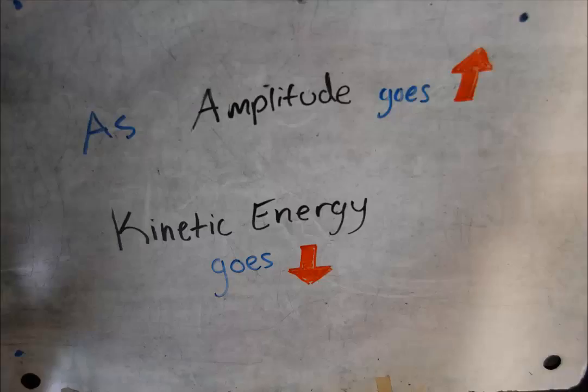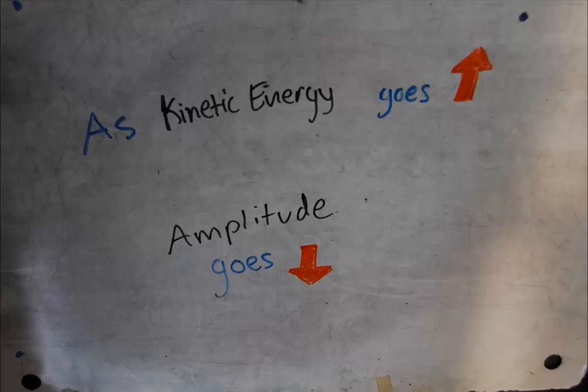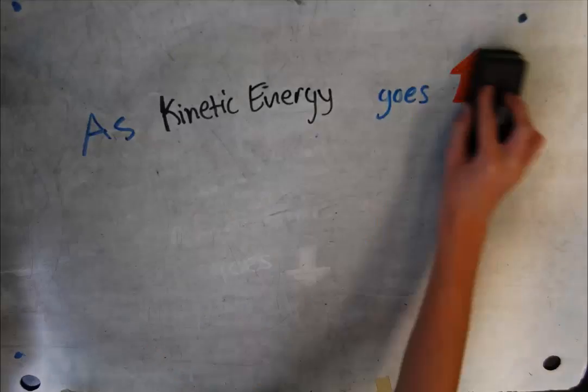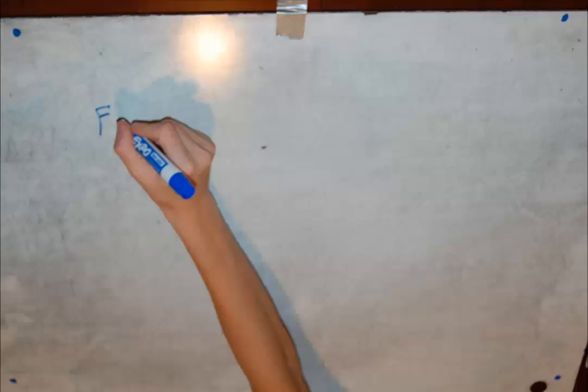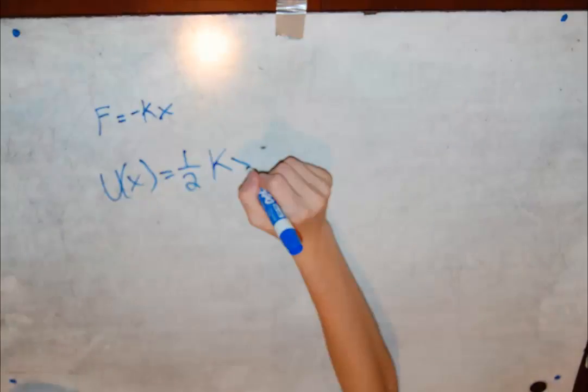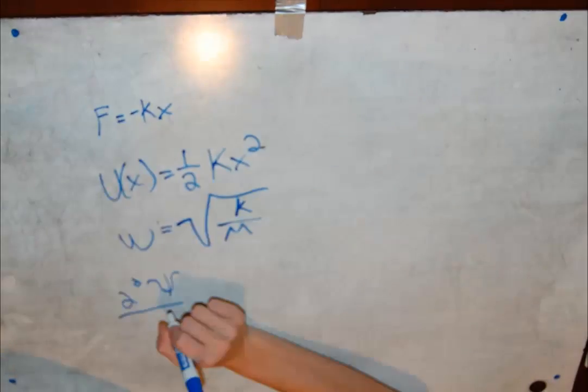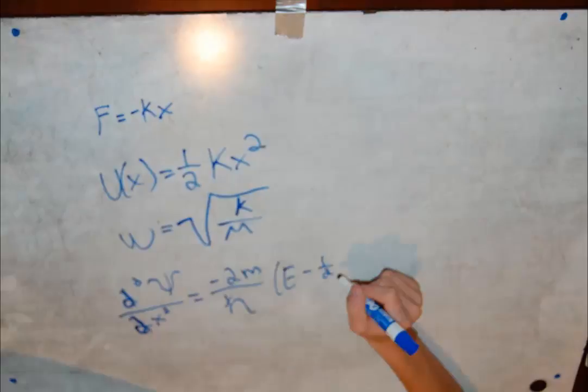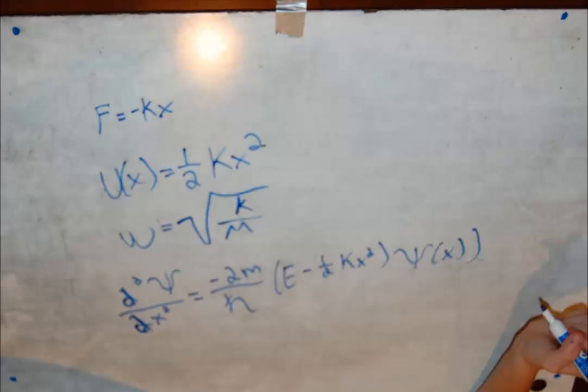Probability of finding a particle also increases with the amplitude. When amplitude is larger, kinetic energy is smaller, and when amplitude is smaller, kinetic energy is larger. As a simple harmonic oscillator has F equal to negative kx, a quantum harmonic oscillator has U of x equal to 1/2 kx squared. Angular frequency is classically ω equal to the square root of k over m, but the classical atomic model fails, so we need Schrodinger's equation.